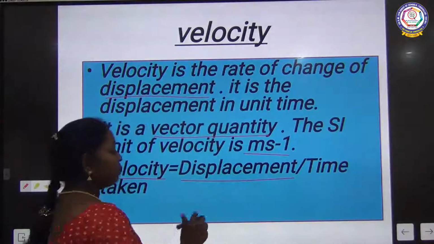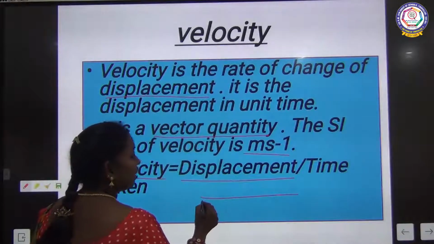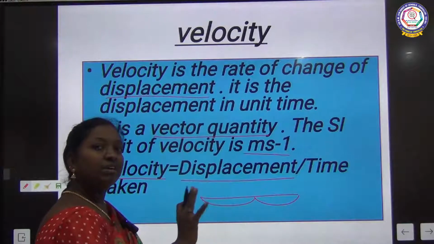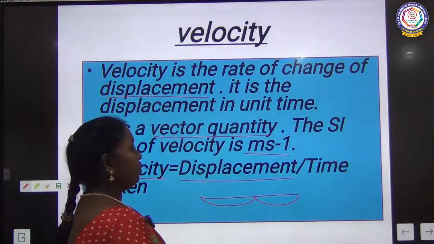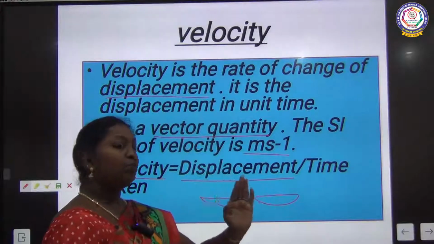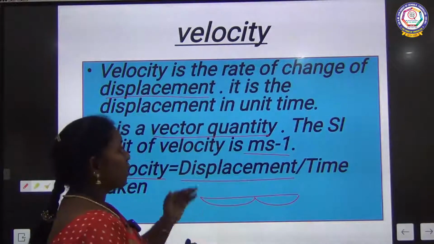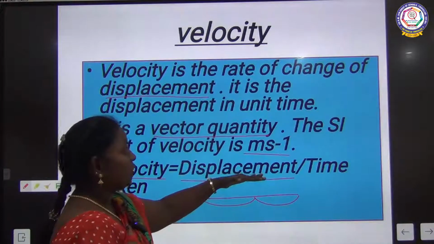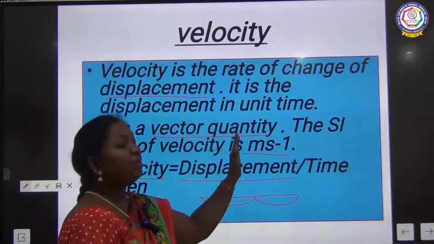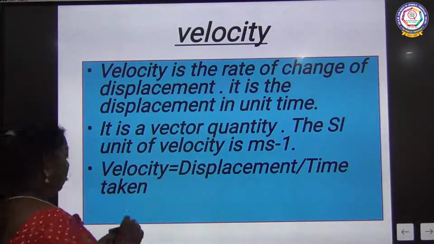If this is the actual path, take the time taken from here to here, and the time taken to here. So we calculate velocity from displacement and time. Understood, children? Velocity is calculated as displacement by time taken. The displacement is measured in meters, time is measured in seconds, so meter per second is the SI unit of velocity.